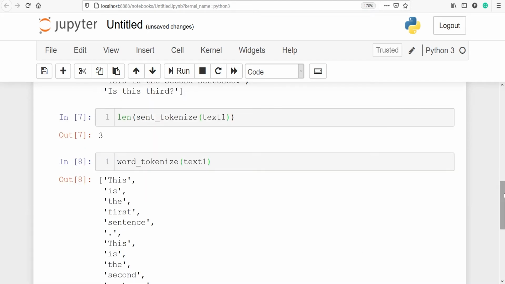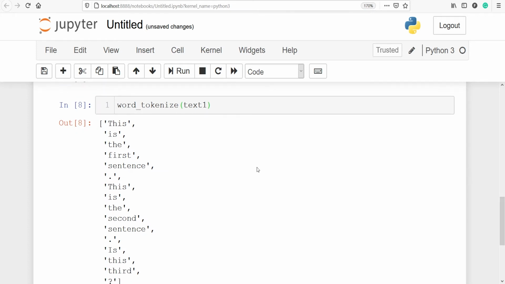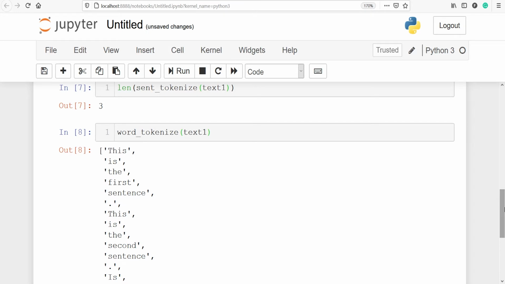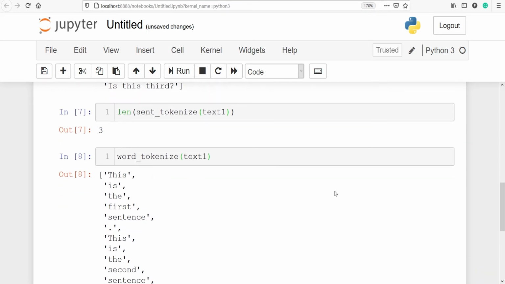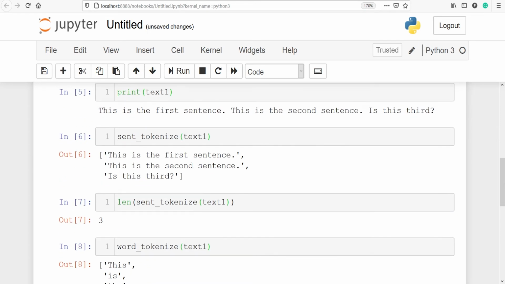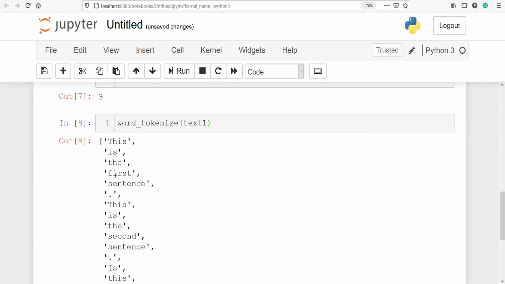In the output you can see that we got the individual words here. This is the first, then we also got this full stop, this is the second sentence. We got the tokenize here. So tokenize means we are breaking the sentence into words, and we have broken down this sentence present in the variable text1 into words, and these are known as tokens.